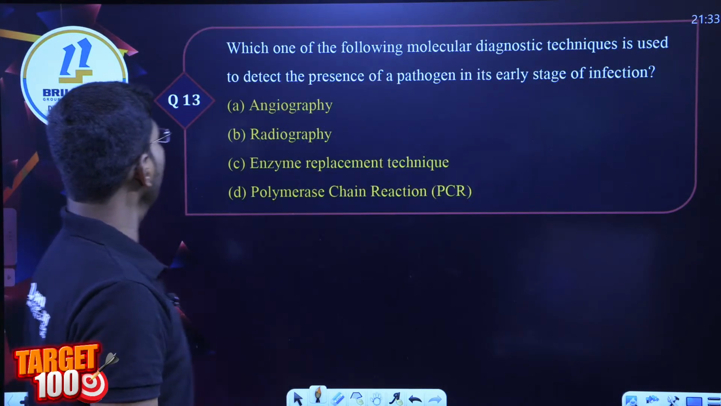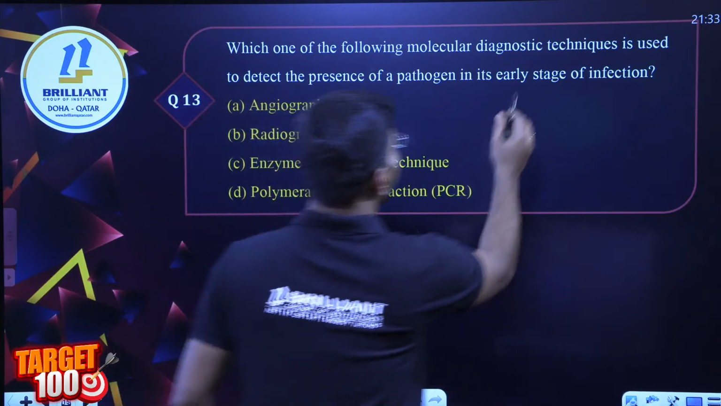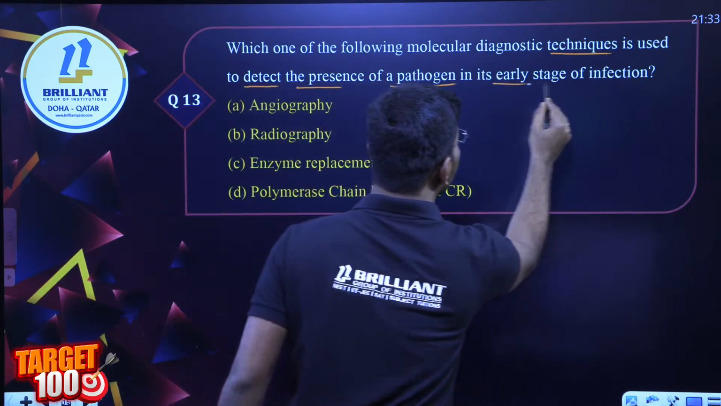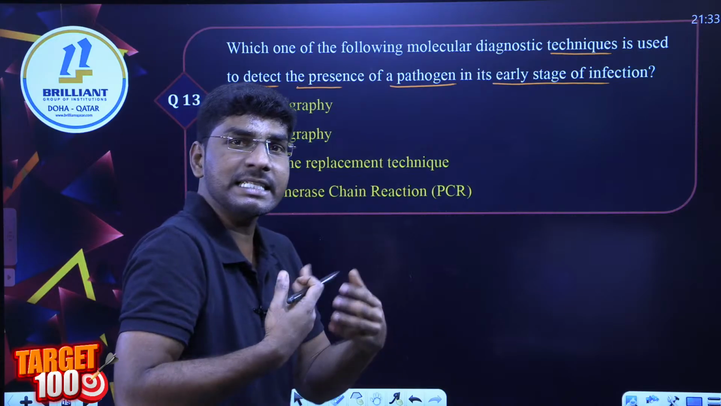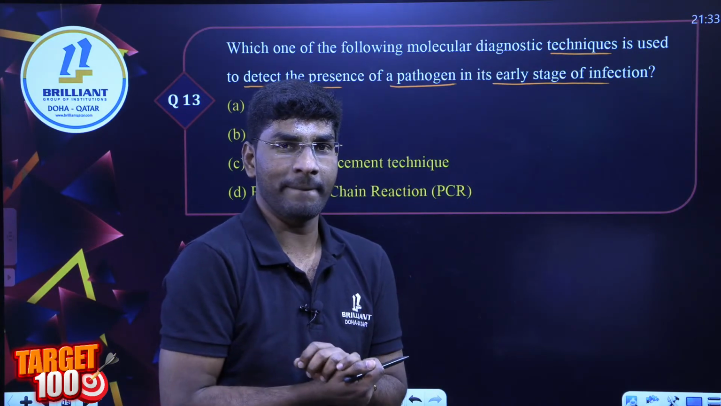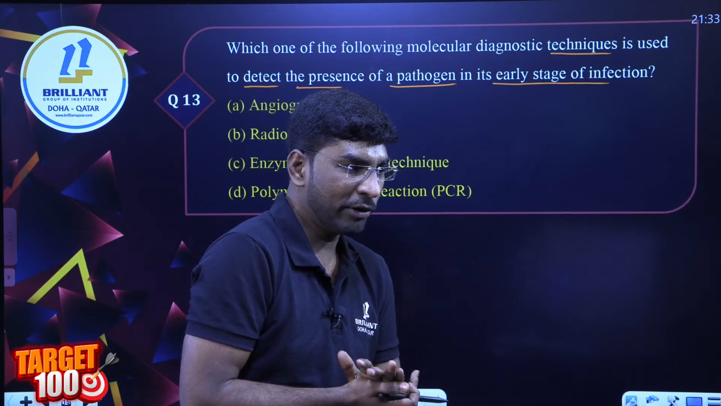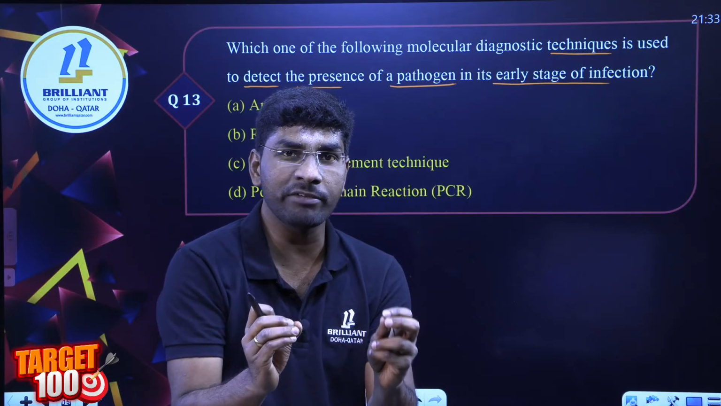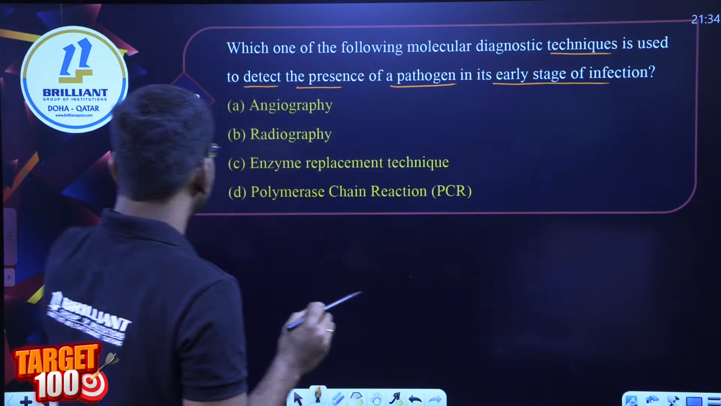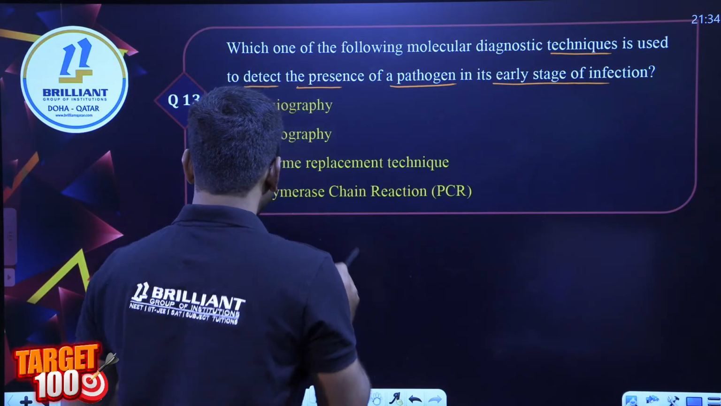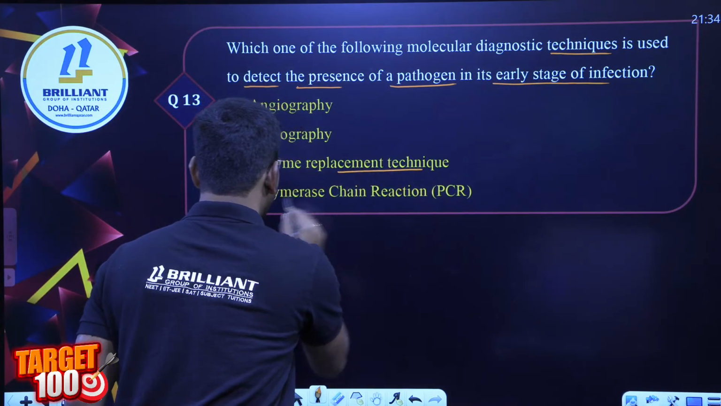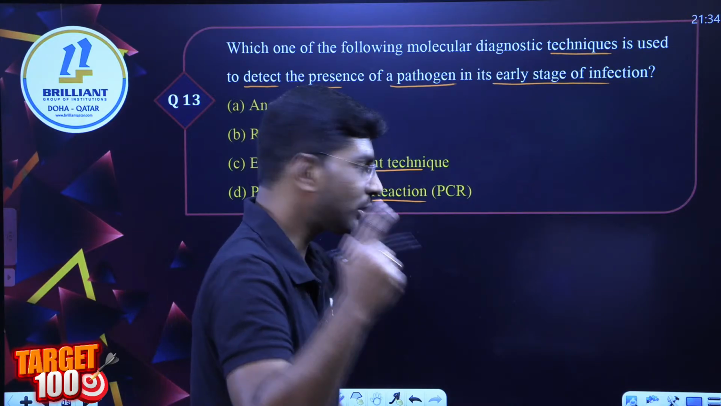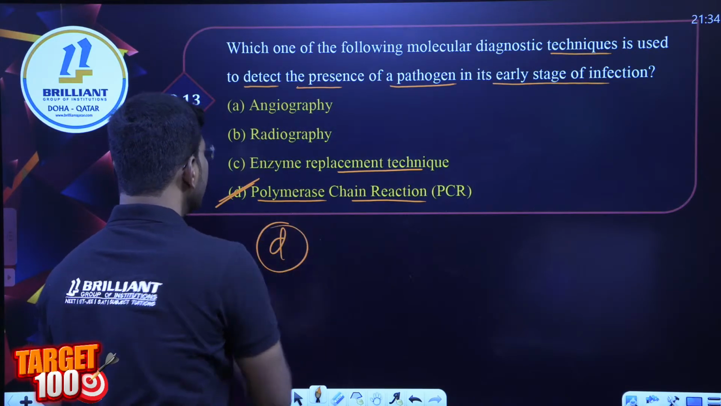Next question. Which of the following molecular diagnostic techniques is used to detect the presence of a pathogen in the early stage of infection? Early stage of infection, how can we identify? Come on, any one of you? Karthik, Kaushik Ram, a particular method is given. Read the question options carefully: angiography, radiography, enzyme replacement technique, and polymerase chain reaction. What is the right answer? Very good, yes, you are all following me. Absolutely correct. PCR, polymerase chain reaction.